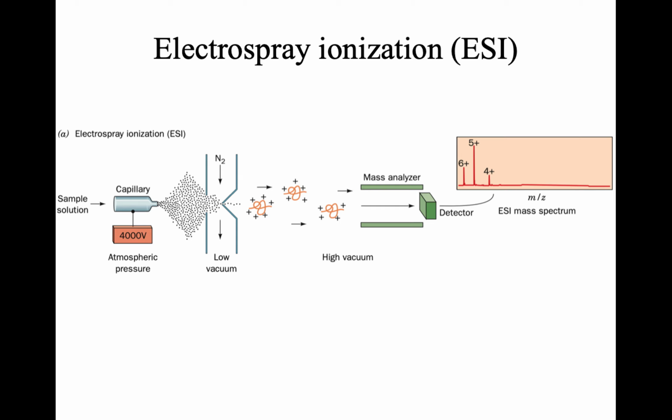These droplets then enter the vacuum, where they move because of differences in their mass to charge ratio, and they are detected in the detector. This is how we ionize a protein sample by electrospray ionization.